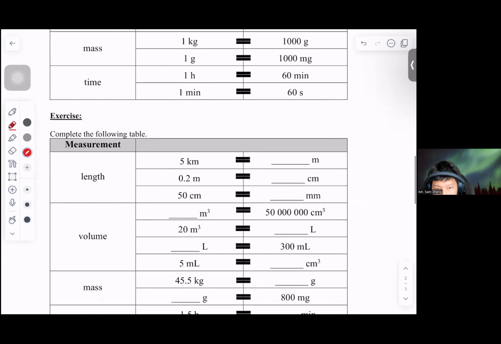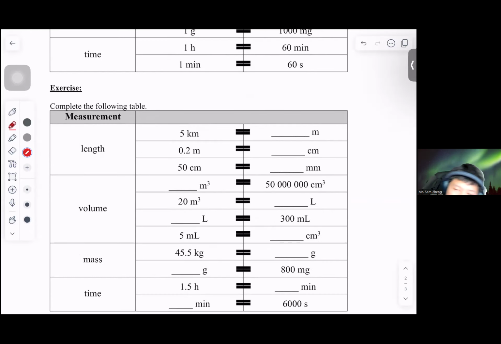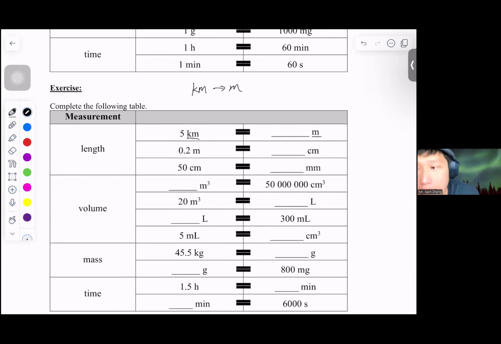So now let us quickly have a look at length. For the length, this time we are trying to convert km to meter. 我哋要將公里轉成米。